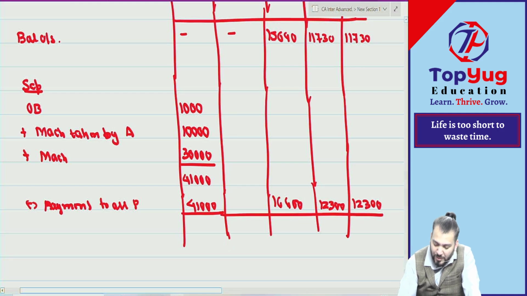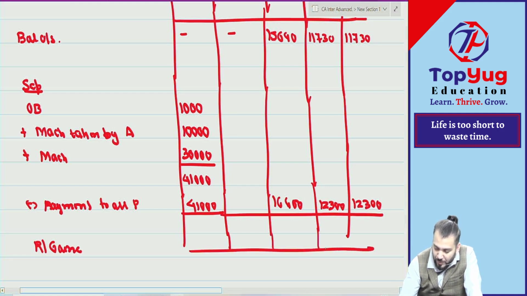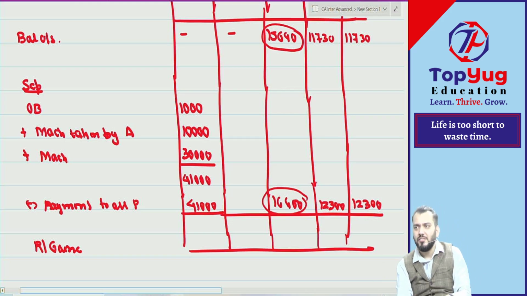So more payment becomes realization gain, na. We are making more payment, na. This was the balance outstanding, and you are making this much payment. So extra payment you are doing because extra amount realized. Correct. So any extra amount paid is realization gain.